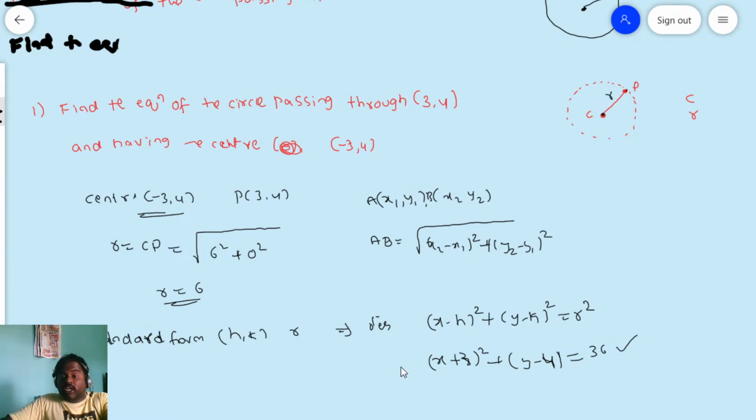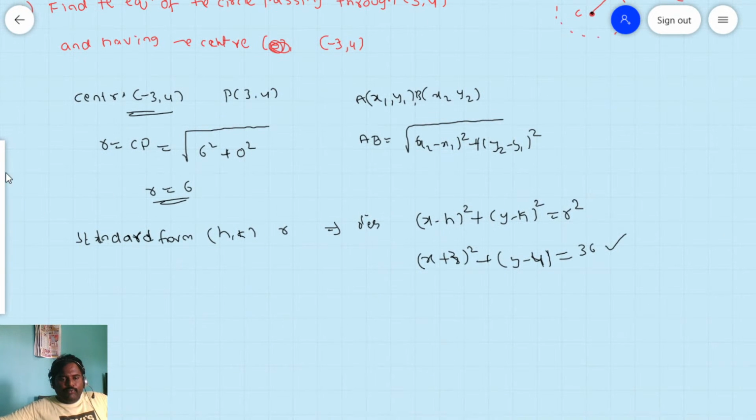Of course, you can split this one also to get the normal form. Normal form is in the form of x square plus y square plus 2gx plus 2fy plus c is equal to 0. So you can write the normal form also for this. How you can get means you split this one. This is square, friends. If you split this one, then you will have x square plus 3 square means 9 plus 6x.